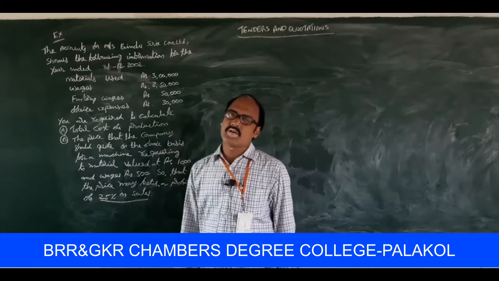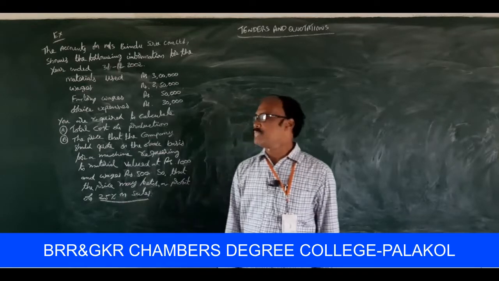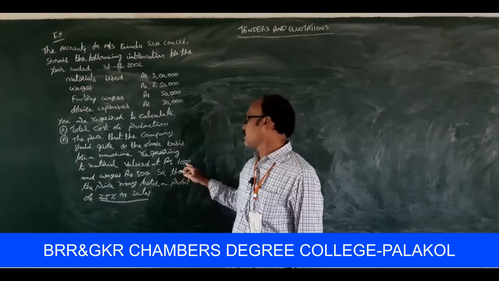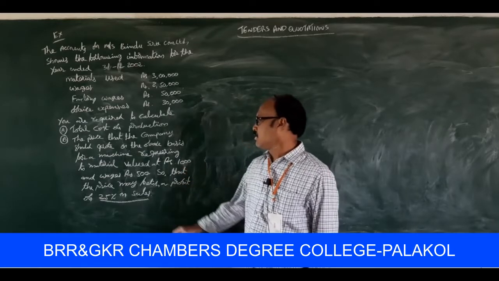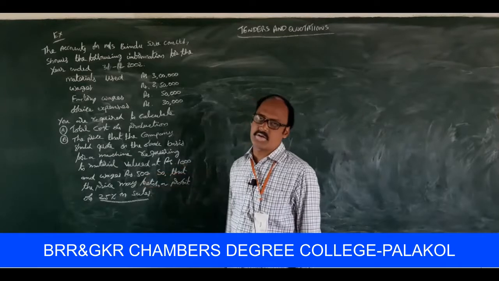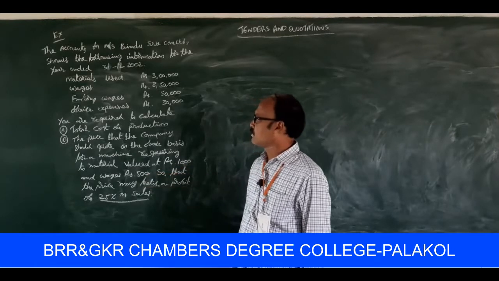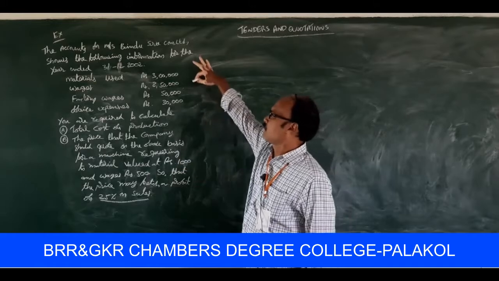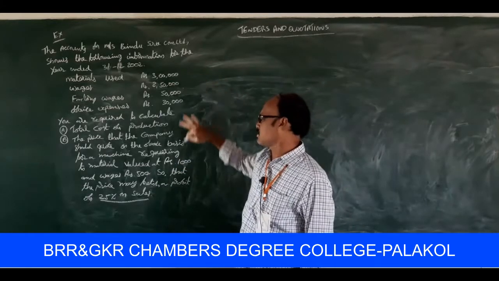The material cost is 1,000 rupees and wages are 500 rupees. From this information, they asked for a quotation price.